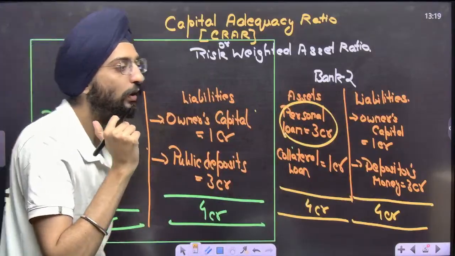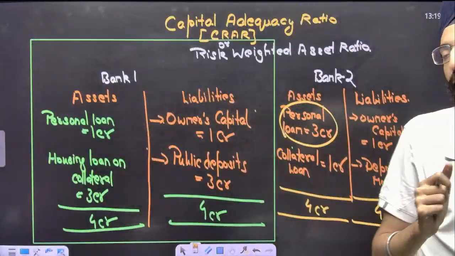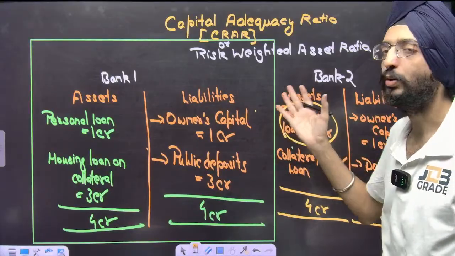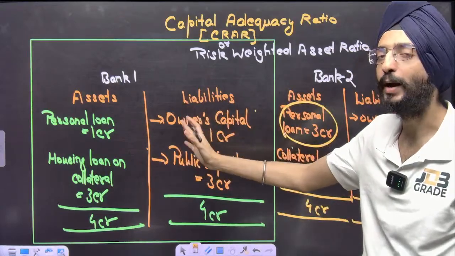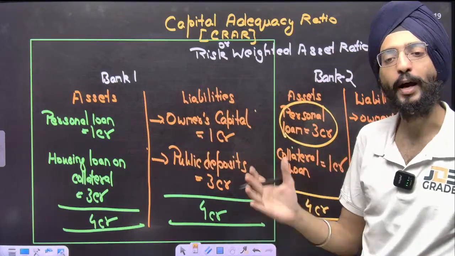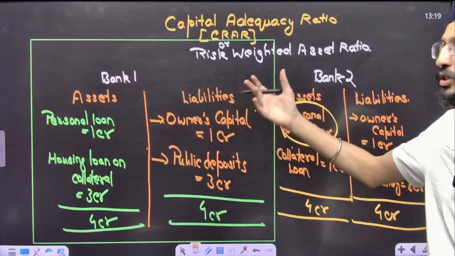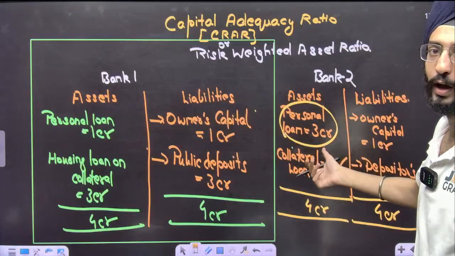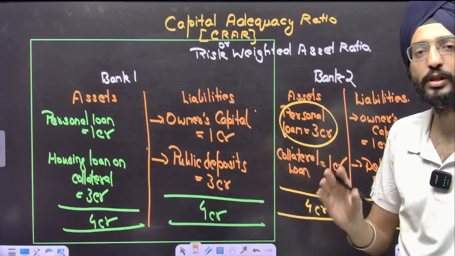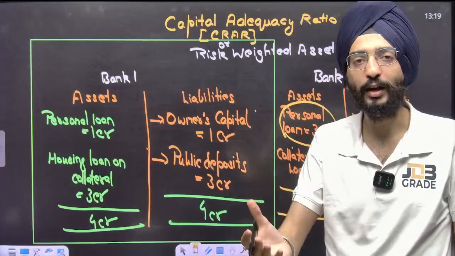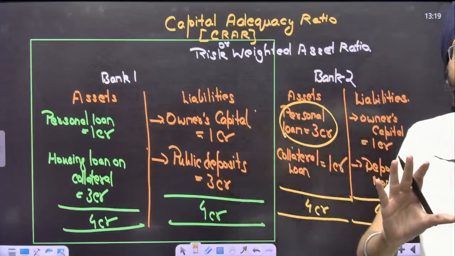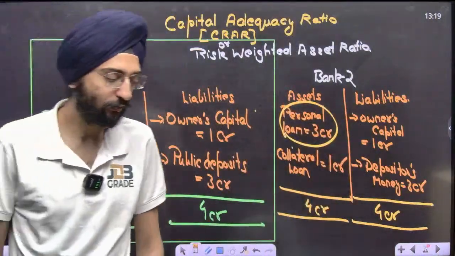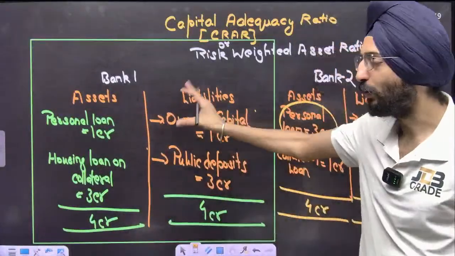Now you have to calculate the capital adequacy for these two banks. And you don't need to calculate that; it's very basic. You need to understand these two balance sheets, and look, bank one is playing safe. It's a better bank. If I want to invest in bank one or bank two, I'm going to invest in bank one because it's a much more secured thing. I'm going to get my money back. What if bank two collapses? My money is gone, because the security is only 5 lakh. What if I deposit 10 lakh? I only get 5 lakh out of that 10 lakh. The insurance is just 5 lakh as per the law. So I'm going to invest my money in bank one, not in bank two.